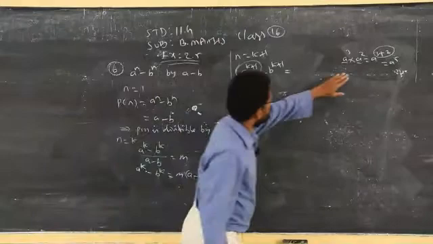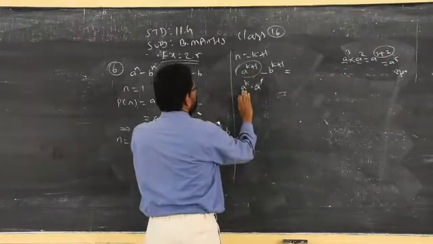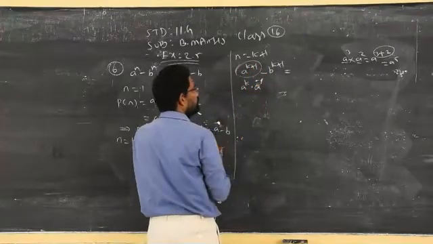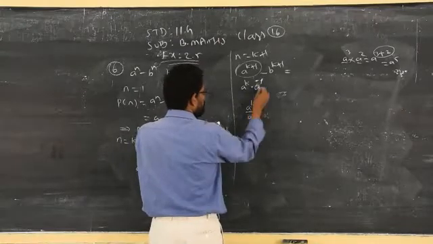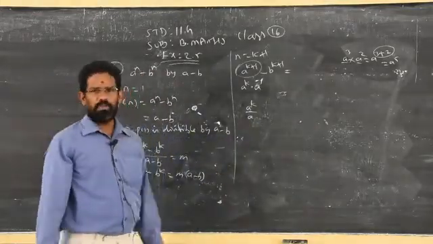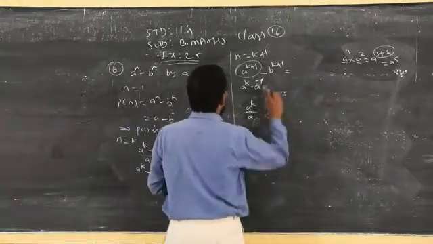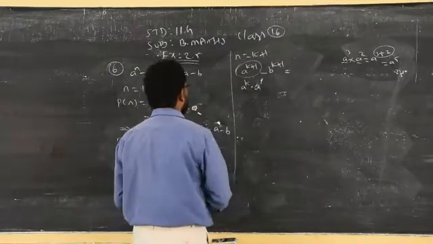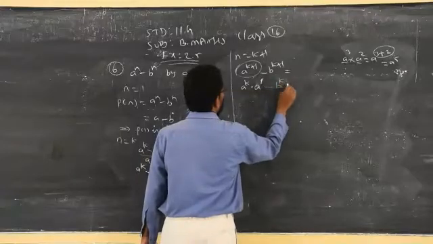So based on this concept, I am separating the powers with the same base, like a power k into a power 1. If it is minus 1, you have to write a power minus 1, which you would bring to the denominator as a power plus 1. So no need to mention the power 1. Clear? Here it is given only plus, therefore I can write straight away a power k into a power 1. Similarly, b power k into b.